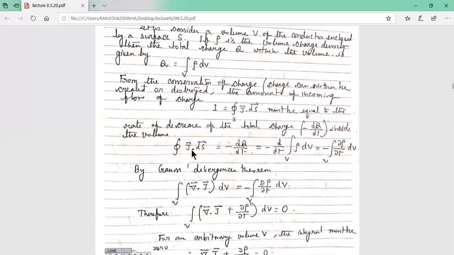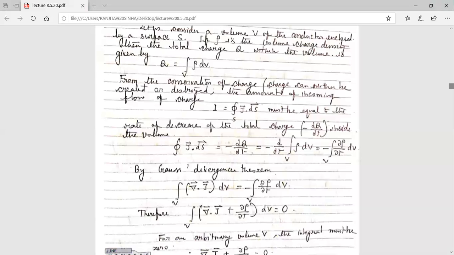So there I discussed Stokes theorem and Gauss divergence theorem. The surface integral of J dot dS equals the volume integral of the divergence of J dV. So the left-hand side is changing like this, and the right-hand side remains as it is. Therefore, putting it on the left-hand side, the integral of divergence of J plus del rho by del t, into dV, equals 0.